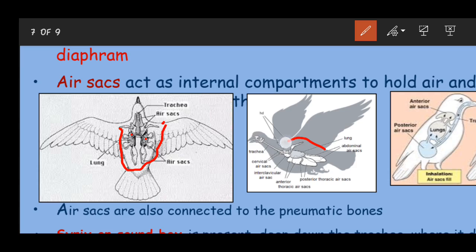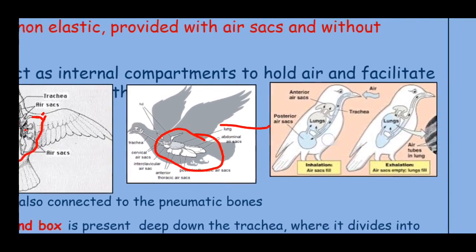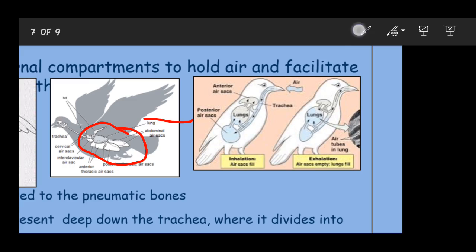So here is another view of the air sacs. About 9 air sacs are present in birds. You can also see here the extensions of the air sacs moving from the lungs. Those extensions connect to the pneumatic bones, because they are air-filled bones and the air comes from the lungs. And the function of these air sacs can be detailed from this diagram.